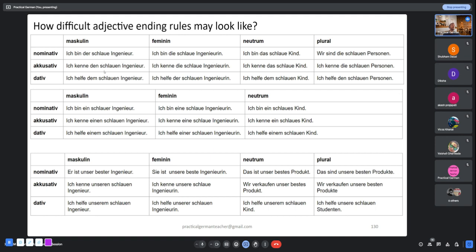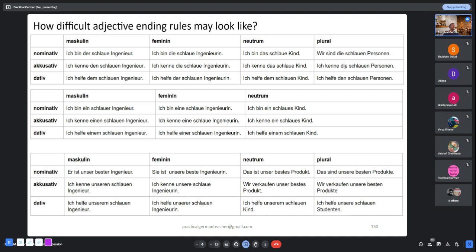Ich kenne den schlauen Ingenieur. Here again the noun remains the same, but now it finds itself in accusative case because the verb is kennen. And what happens if the verb is kennen and the noun finds itself in accusative case? The article changes: der becomes den. Over here, ich kenne die schlaue Ingenieurin. Die remains die, das remains das.